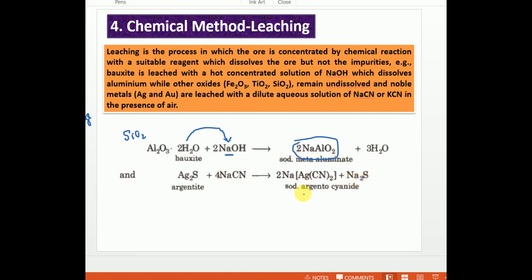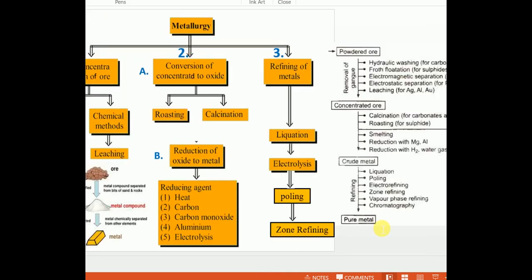In this way we can extract the ore and eliminate the gangue from the crude ore, and we will get a pure form of ore. So these are the methods used in the concentration of ore.